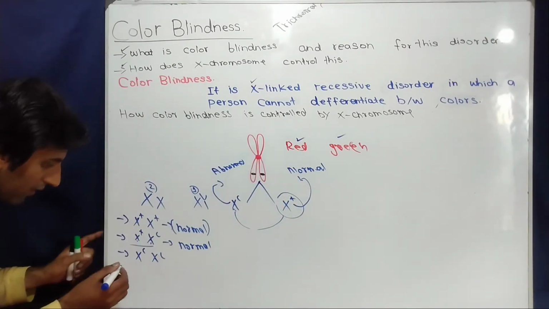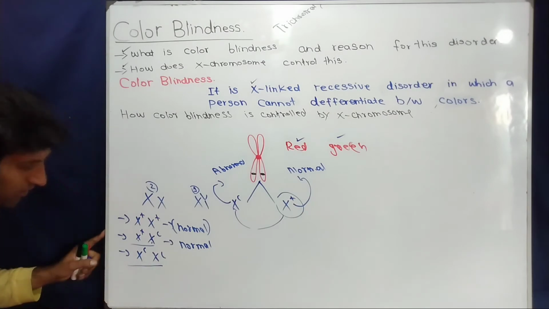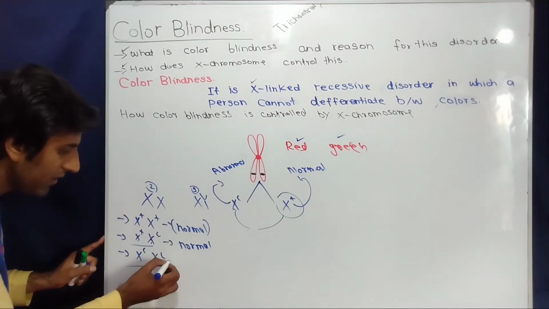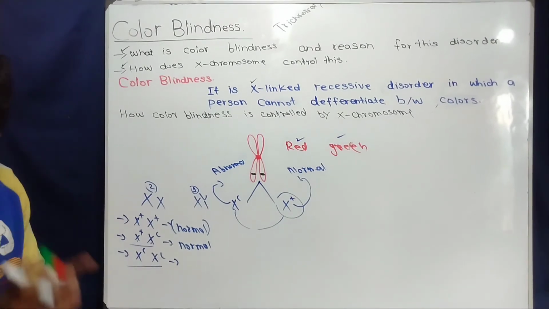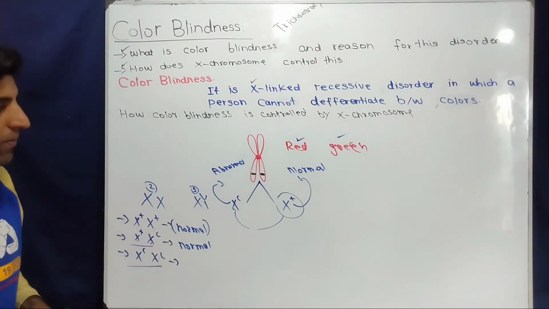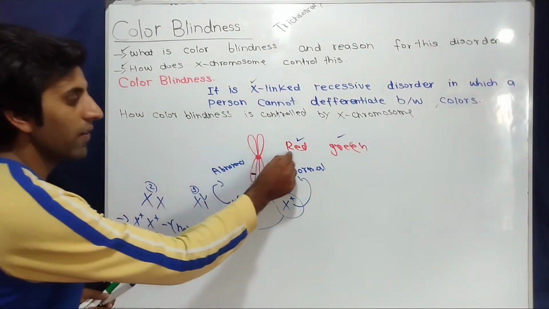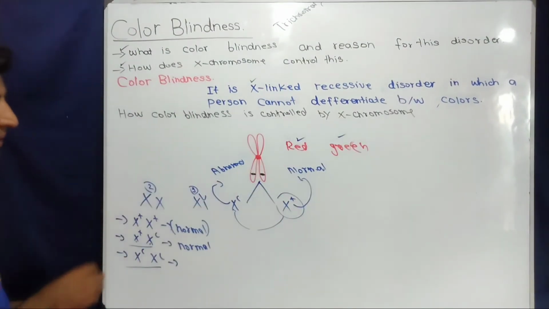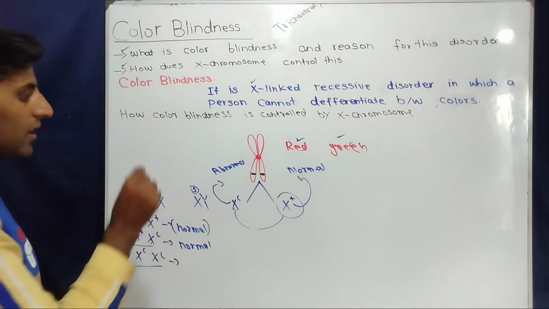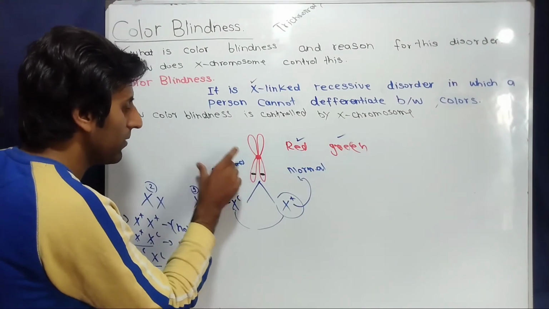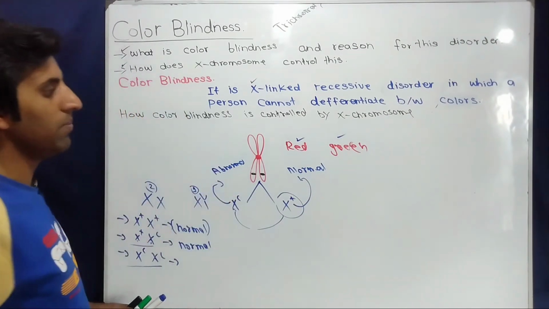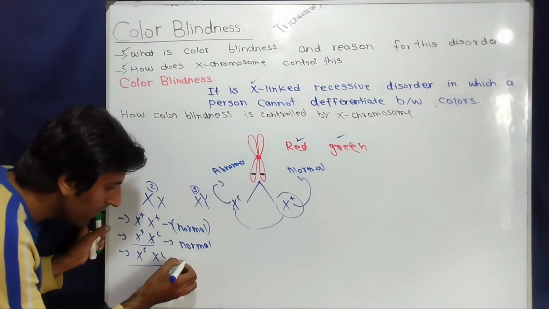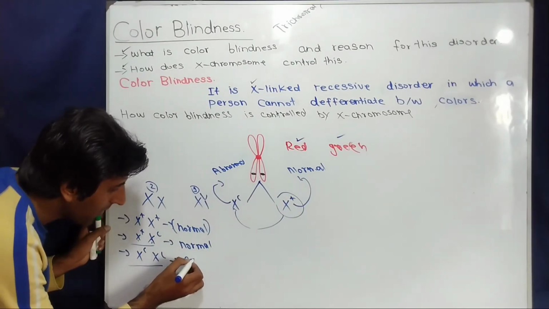Now, when a female has this condition, homozygous recessive condition, what will happen? This time this female doesn't have any gene or allele for normal development of red and green light absorbing pigments. This time this female has both recessive alleles, and both recessive alleles are responsible for development of abnormal pigments. So when there will be abnormal pigments, the female will be colorblind.